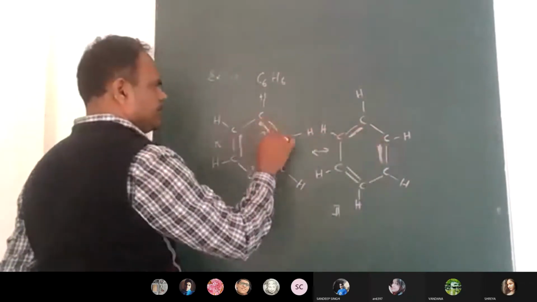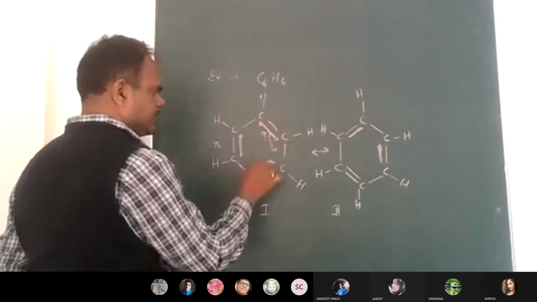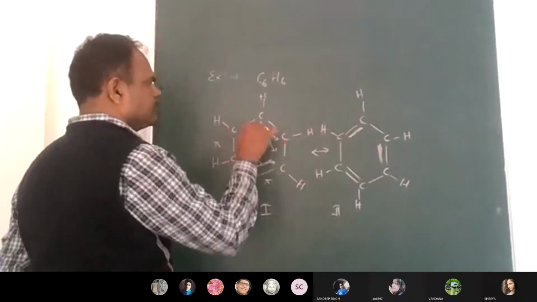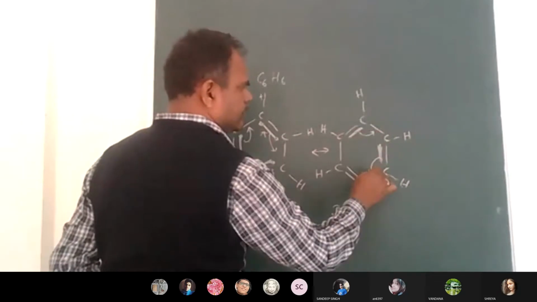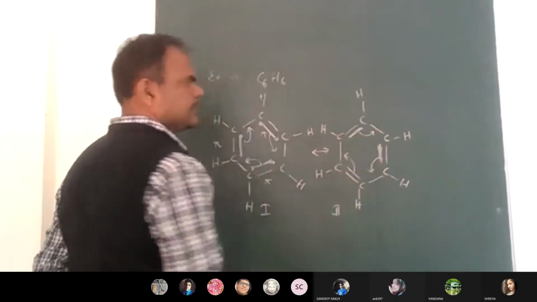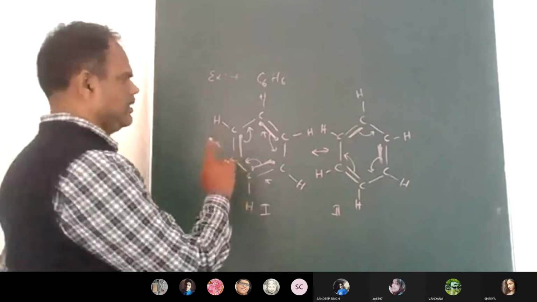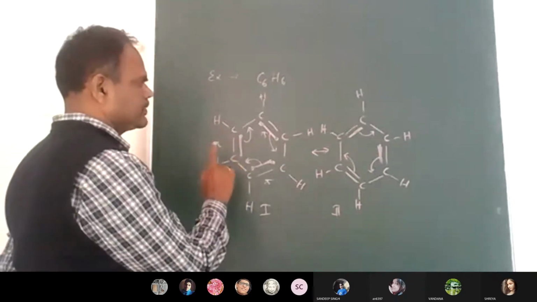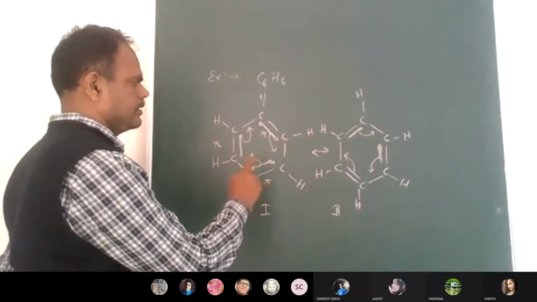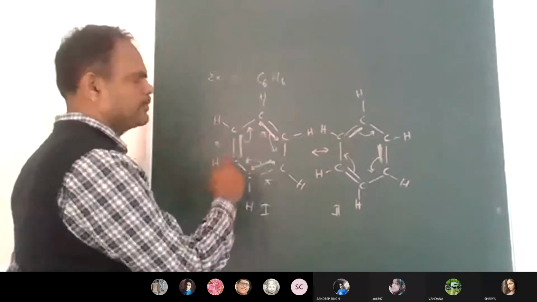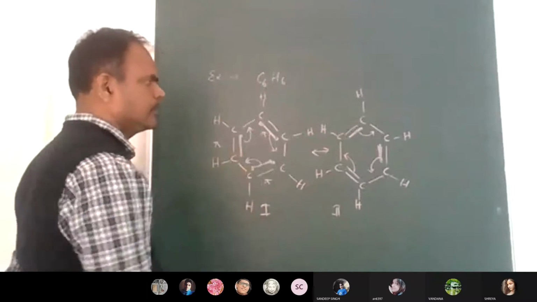For example, this pi bond can shift here, this one can shift here, and again it will go back and come back. That means these pi bond electrons will delocalize within the ring.